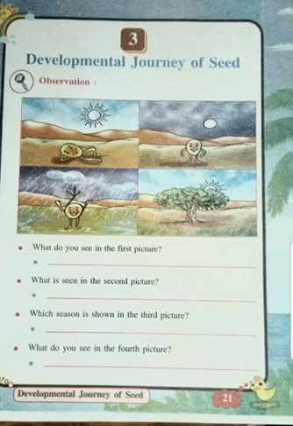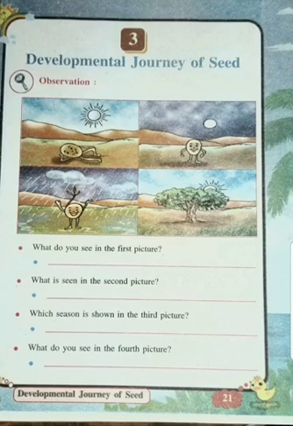The first question is, what do you see in the first picture? So what do you see in the first picture, children? You can see the mountain, sun, soil, the sky, blue sky above, that is the daytime sky, and one tiny seed which is resting below the ground. Resting means what? Just the seed might have been planted by someone and it is just lying below that. It is getting ready to grow. So now it is resting because it will receive the sunlight first.